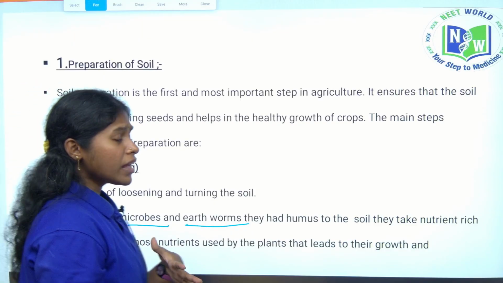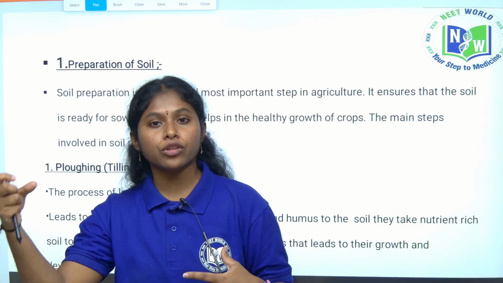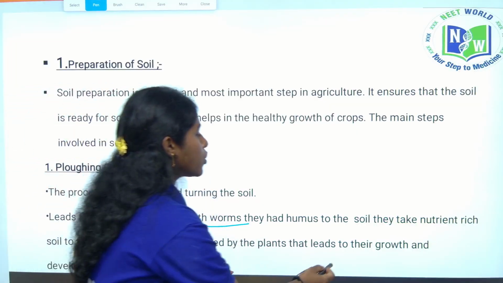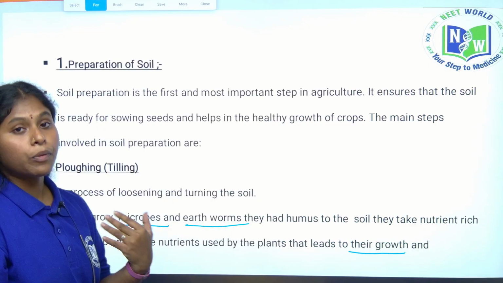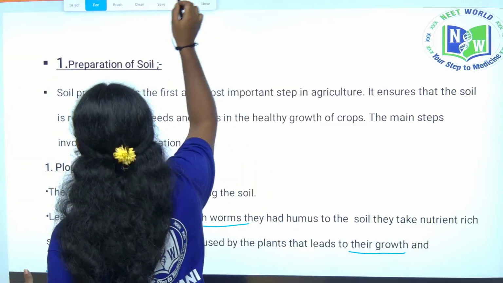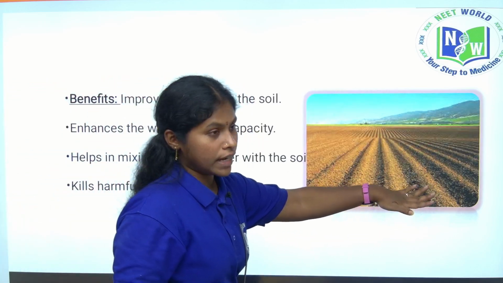Next, by plowing, the nutrient rich soil comes to the top, so plants can use it for their growth and development. This is how plowing benefits us. To learn more benefits, you should see the plowed land. This is how plowed land looks.